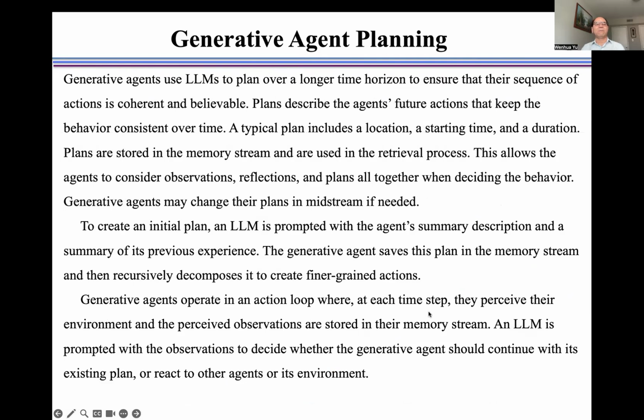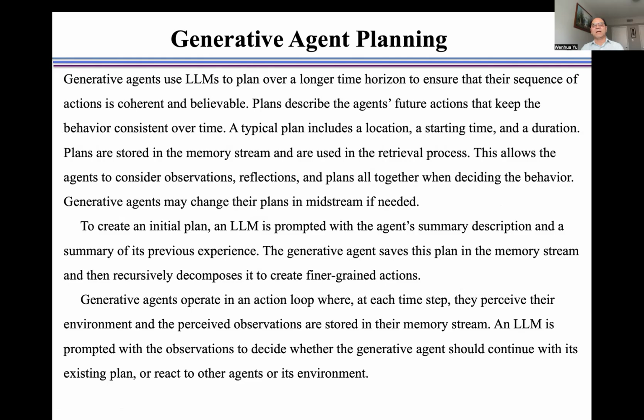Generative agents use large language models to plan over a longer time horizon to ensure that their sequence of actions is coherent and believable. Plans describe the agent's future actions that keep the behavior consistent over time.